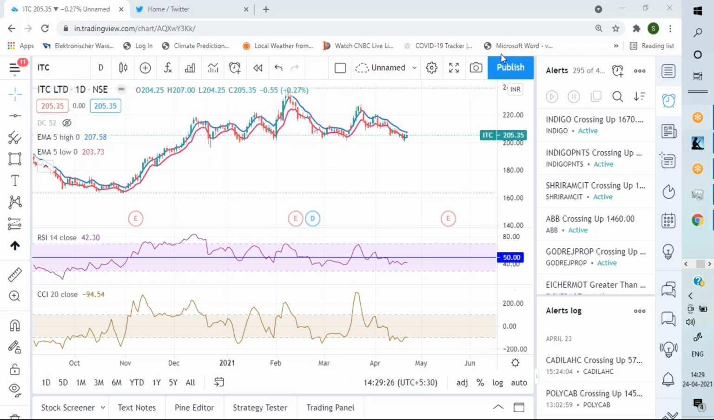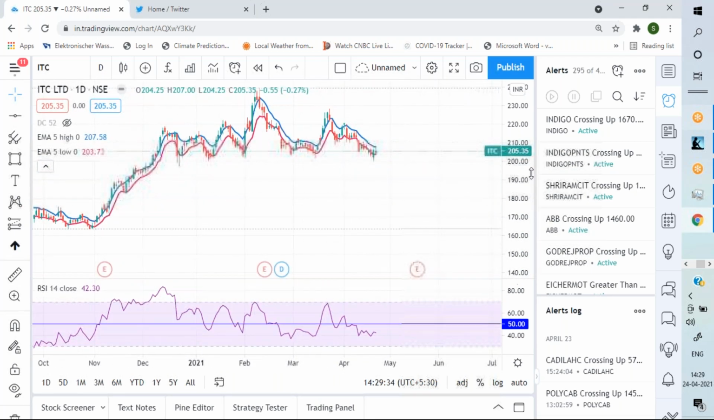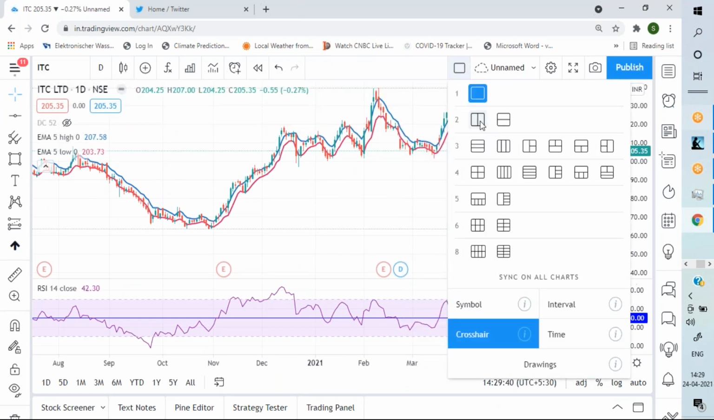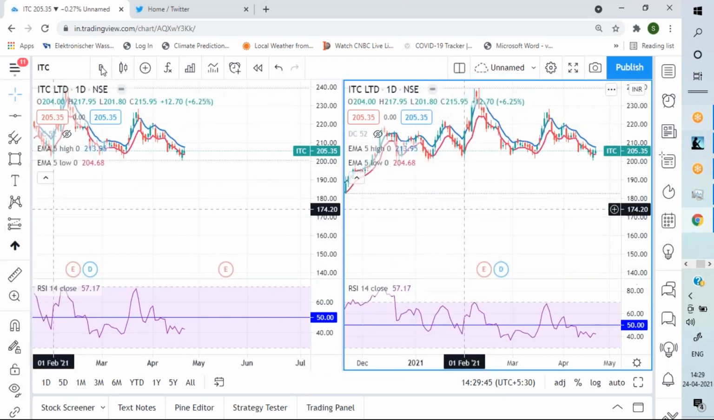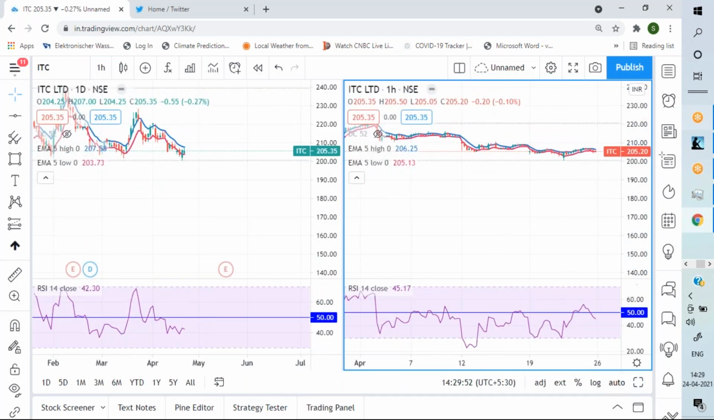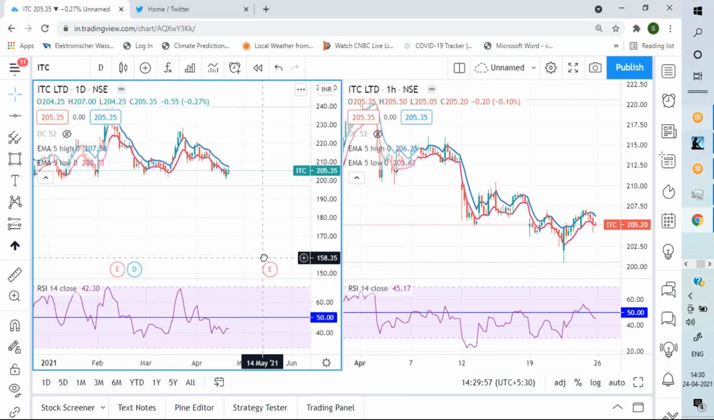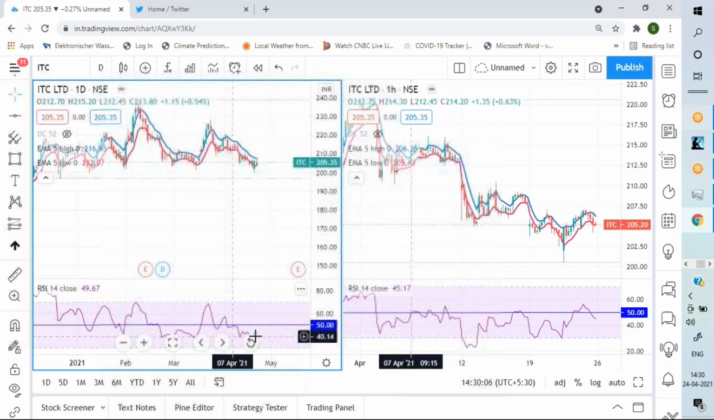Okay. Now let me show you another important thing in the case of RSI. What I am doing is showing the same chart, one in hourly, one in daily. For now we know that it is in a downtrend. RSI is steadily staying below 50.